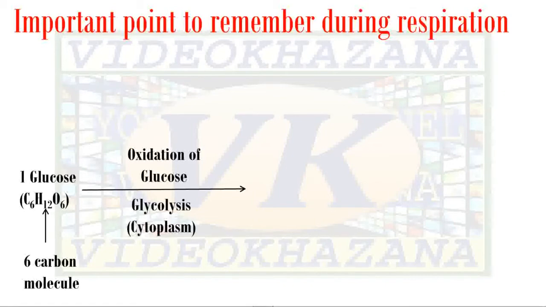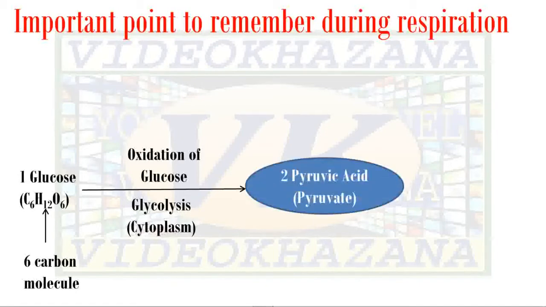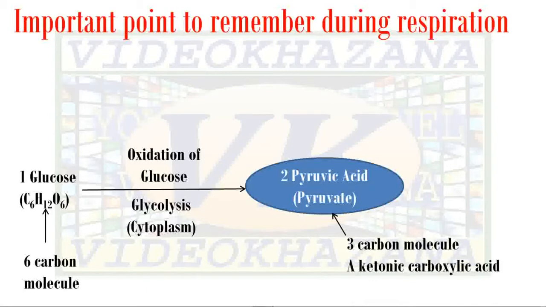This process is called glycolysis, and 2 pyruvic acid or pyruvate molecules form. One glucose molecule produces 2 pyruvic acid molecules. This happens in the cytoplasm without oxygen. It doesn't require any oxygen.